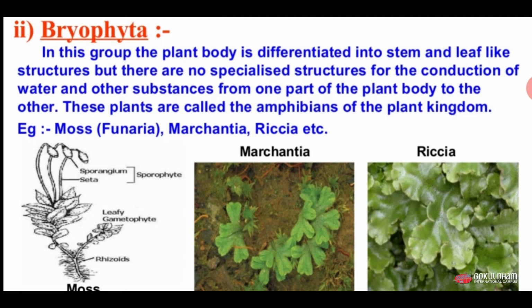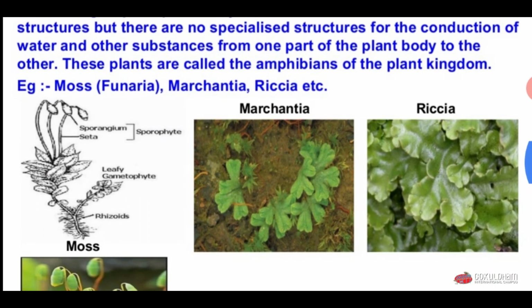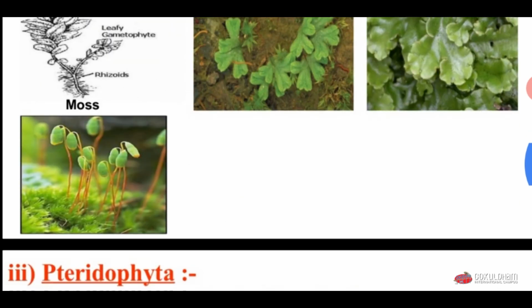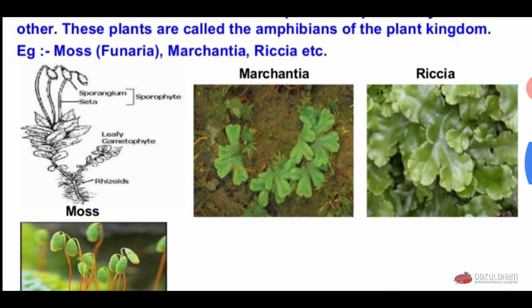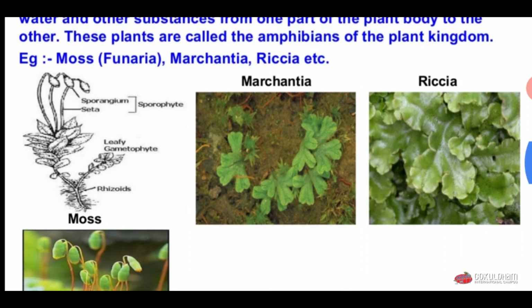Examples of bryophytes are moss, Marchantia, and Riccia. You can see in the picture these four different pictures of the different bryophytes. First picture is of moss, second one is of Marchantia, and third picture is of Riccia.